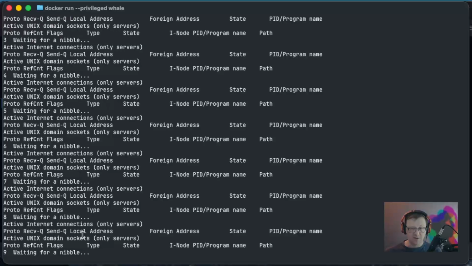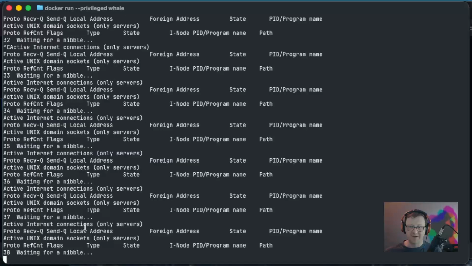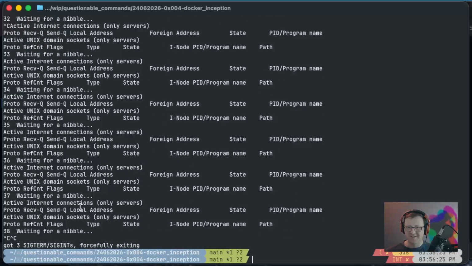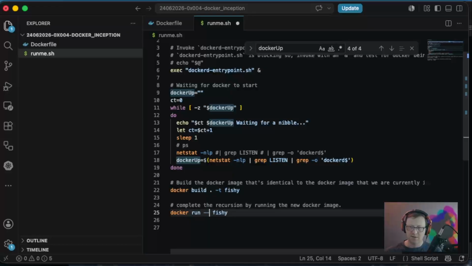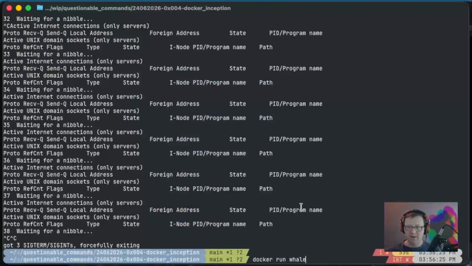We'll see. I think I'm going to need the privileged flag again. I think it's going to get stuck. Oh no, can I not Control C out of this? Okay, good. So let's see. We've learned that I need the privileged flag here. So let's add privileged again. I don't think that's going to fully fix it, but let's build and run again and just see if we get any behavior differences now.